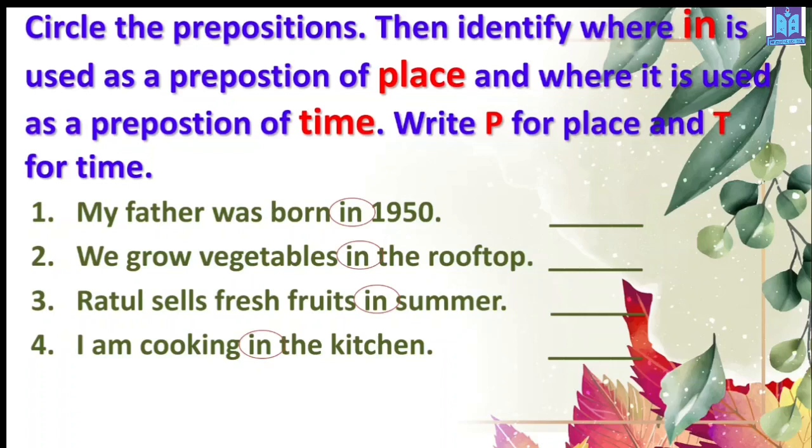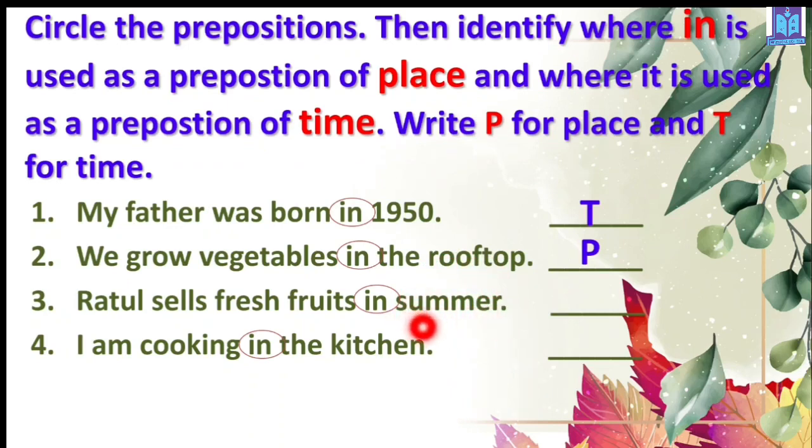Okay, let's go for the first one. You can see and you know very well it's talking about time, so it will be T. And rooftop, it's talking about a place, right? On the top of your home, that's called the rooftop, right? So it's P. Now look, summer, what can this be? Is it time or place? Yes, it's talking about time.